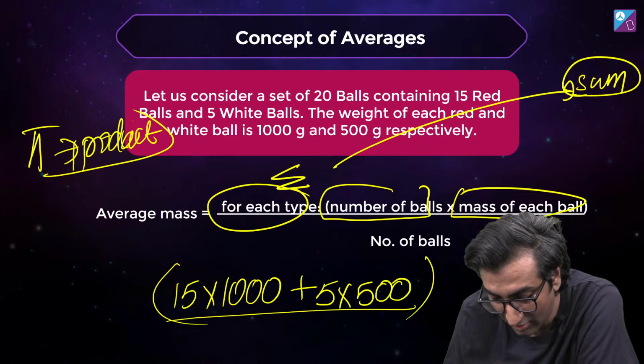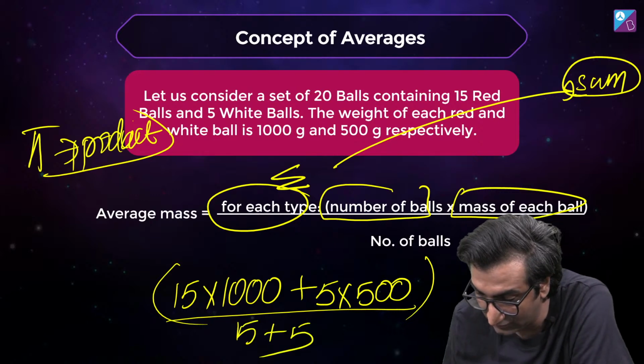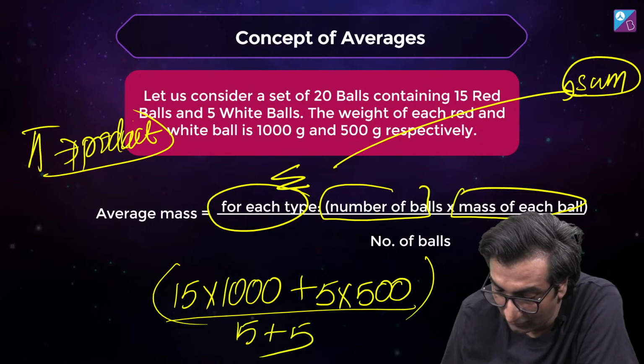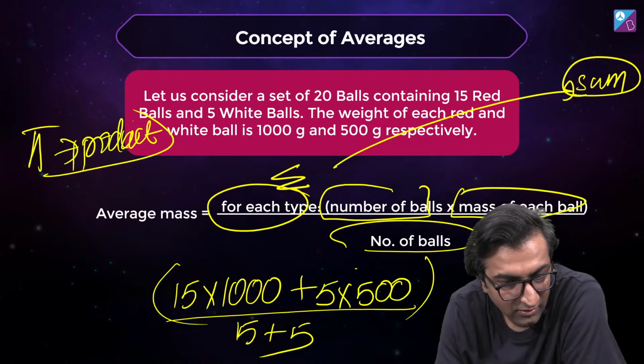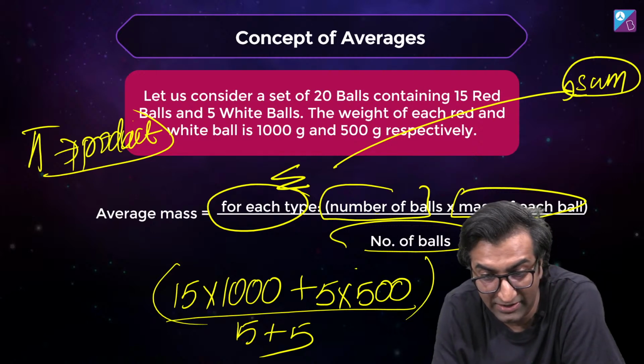I have to divide by 15 plus 5. You see that? For each type, number of balls times mass of each ball divided by number of balls. So what is this going to be? Understood? Okay, let's go, GMP. Can you tell me? 875.